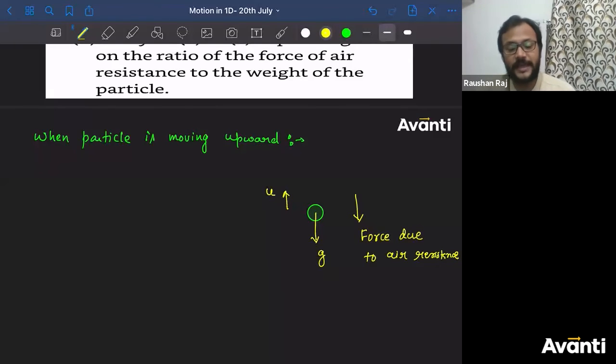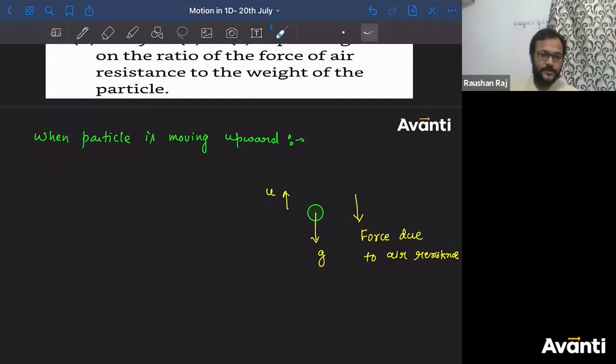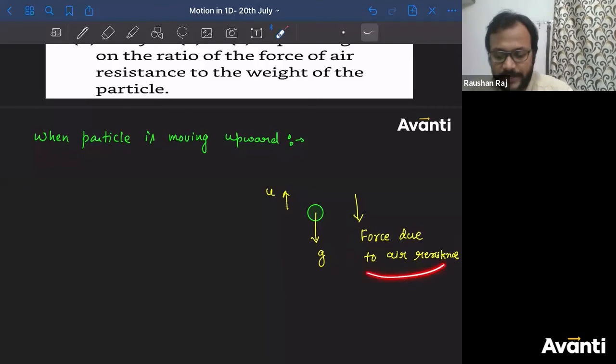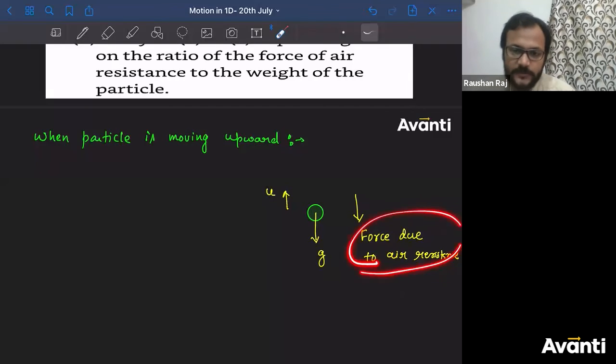So tell me, what will be the acceleration because of this? Because what causes acceleration? You must have studied the basics, right? Because of force, there will be an acceleration. It can be positive also, it can be negative also. So if the force due to air resistance is in the downward direction, can I say that because of this force there will be an acceleration for the particle?